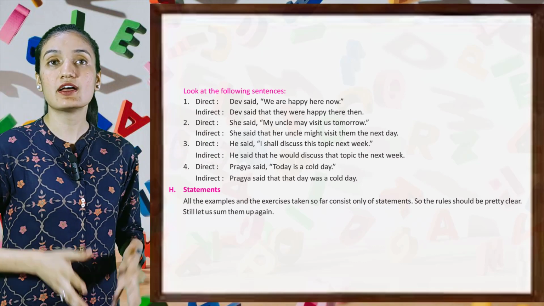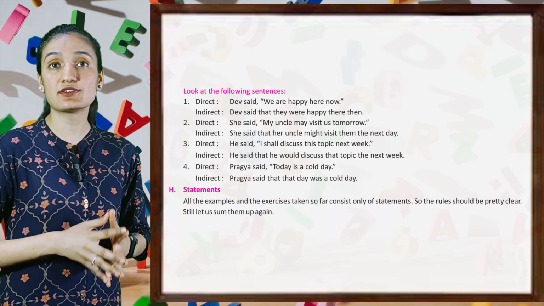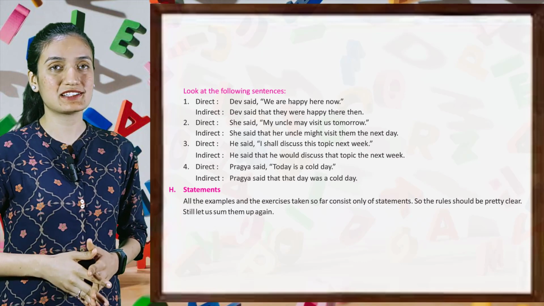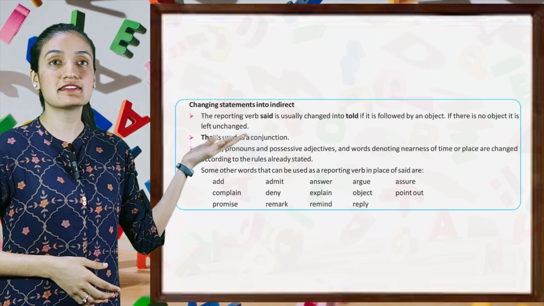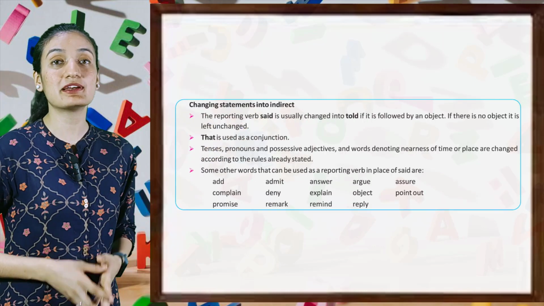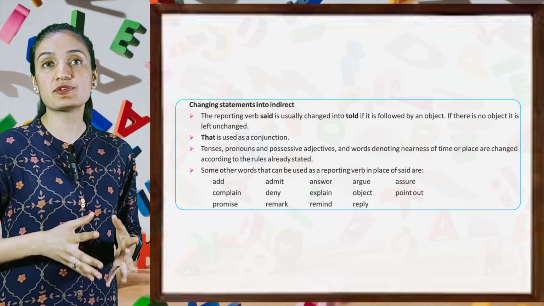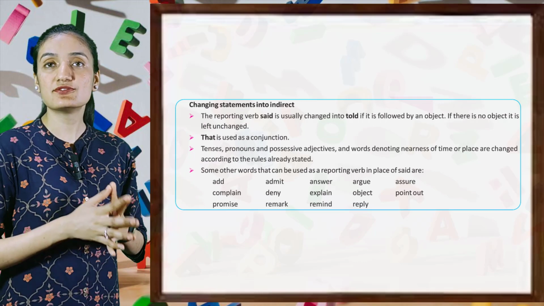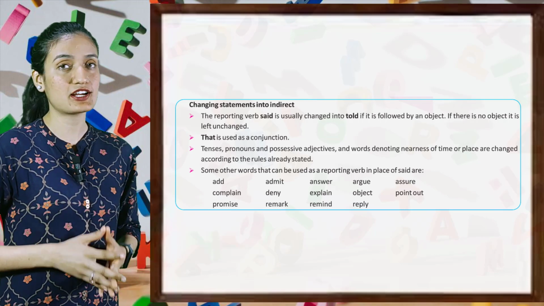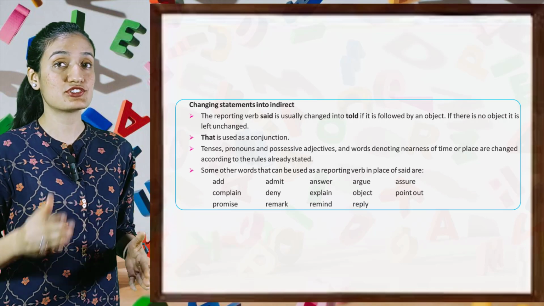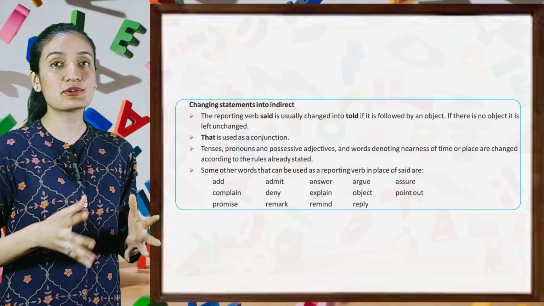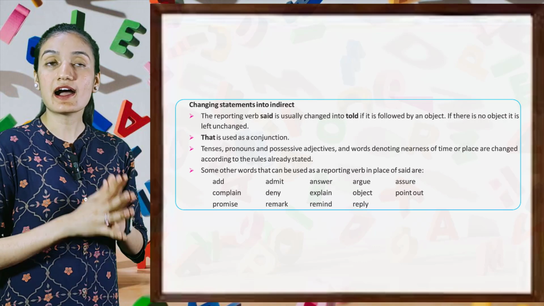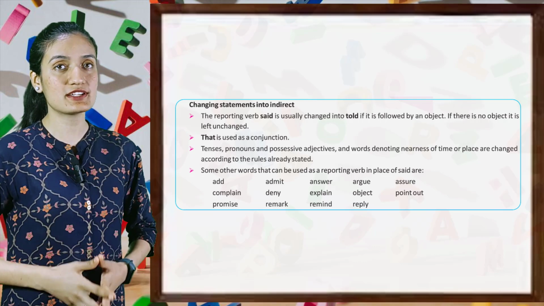Now, statements. All the examples and the exercises taken so far consist only of statements. So the rules should be pretty clear. Still, let us sum them up. Students, now look at this. Changing statements into indirect: The reporting verb said is usually changed into told if it is followed by an object. If there is no object, it is left unchanged. That is used as a conjunction. Tenses, pronouns, possessive adjectives, and the words denoting nearness of time are changed according to the rules already stated.